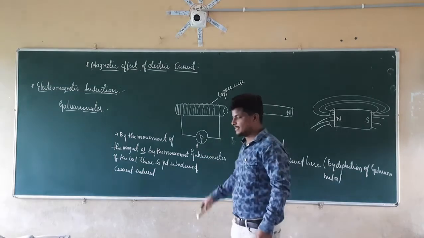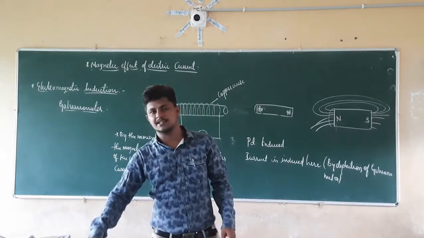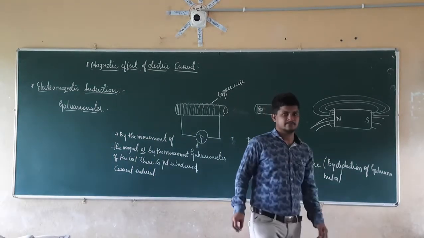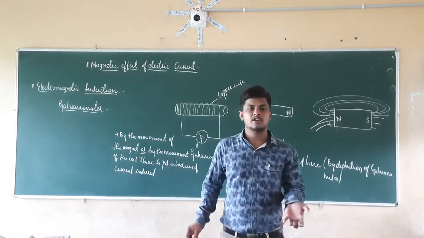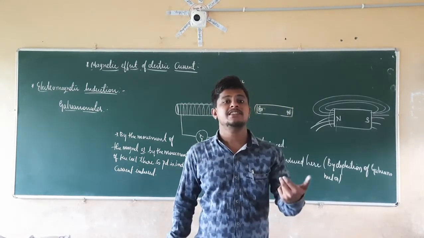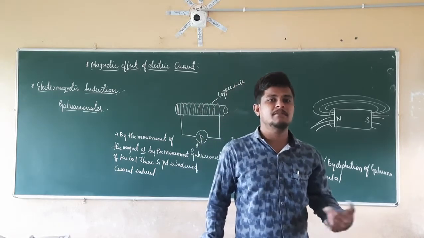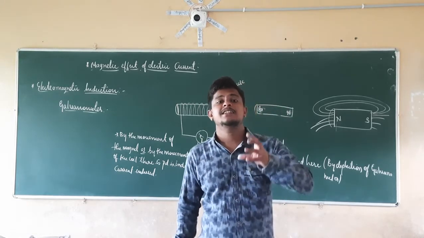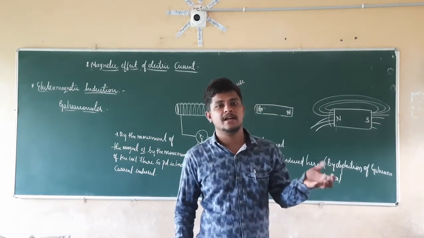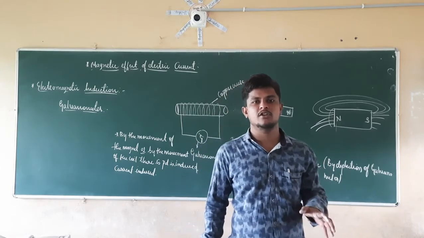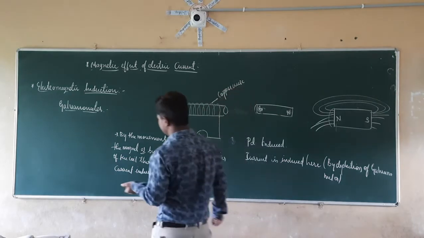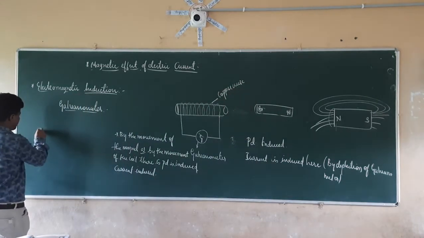So in this case, current is inducing because of the change in the magnetic flux. That is nothing but the change in the magnetic field lines. Because of the variation in the magnetic field lines, there is a variation in the magnetic flux, and because of that, a current is induced. If the magnetic field is constant, then it is not possible that current is going to get induced. So for that reason, we can give another point here.